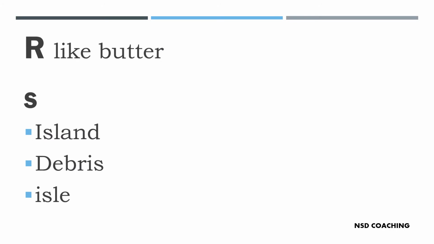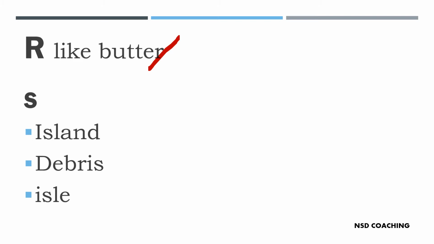Now next you have your R. In R, you can say there is only one word where it can be silent: butter. You don't say butter with a hard R, it is butter. What do you say? Butter, right? Next you have your S.